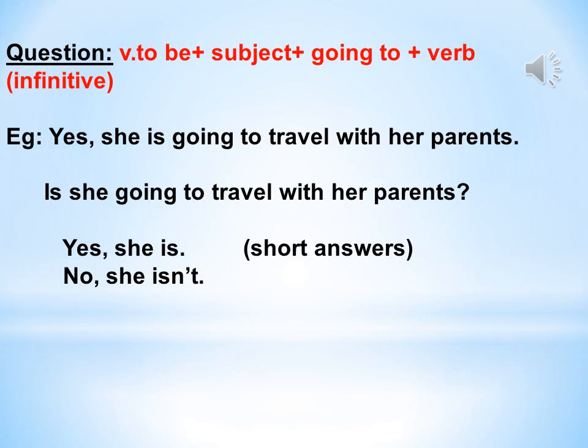To form the question, we start with the verb to be, am, is, or are, then the subject, then going to, plus an infinitive verb. For example, yes, she is going to travel with her parents. The question will be, is she going to travel with her parents? And to form short answers, we can say, yes, she is, or no, she isn't.